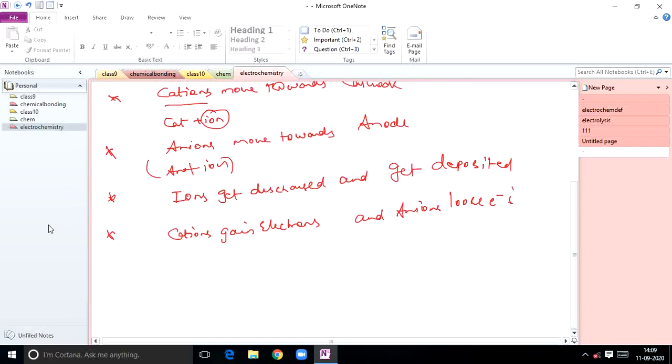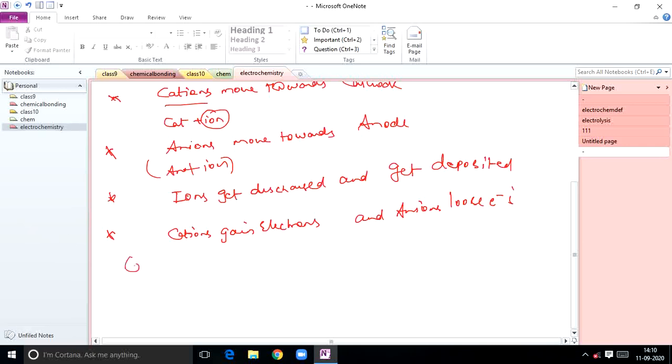During electrolysis, the electrons enter into the electrolyte at cathode and they are taken up by cations. Electrons lost by anions leave the electrolyte at anode. Okay students, as a result the ions get deposited at their respective electrodes.